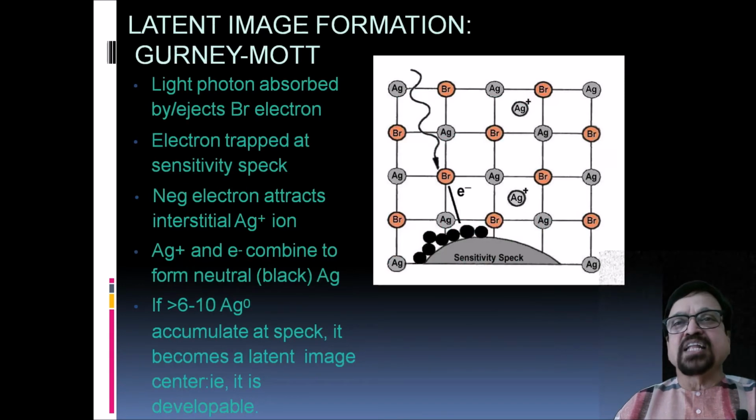So, latent image formation: the light photon is absorbed, then an electron is trapped, a negative electron is attracted, then silver combines to form neutral black silver, which accumulates at the specks. It becomes a latent image center, that is, it is developable. Here we are seeing how the silver bromide is coated over the film and how it becomes black on a sensitivity speck.